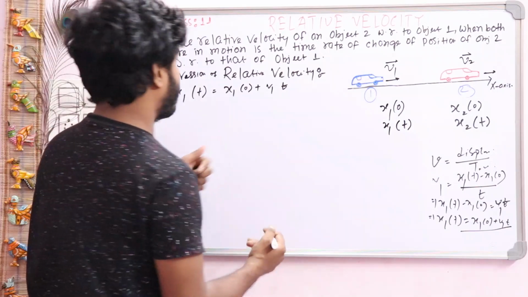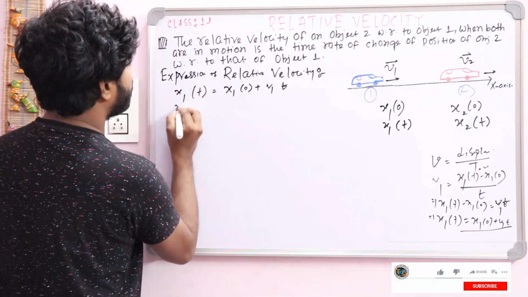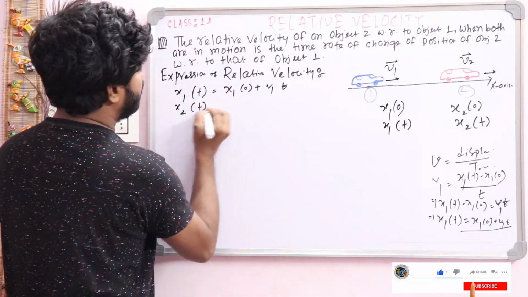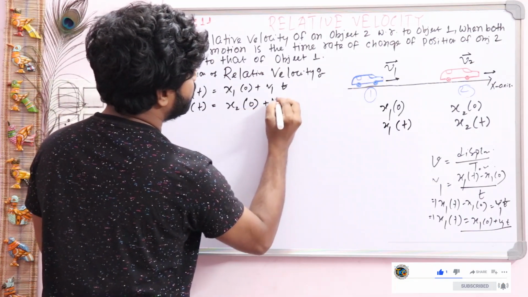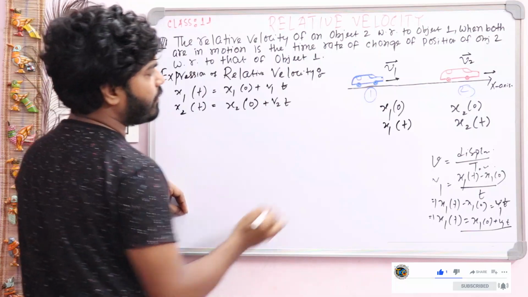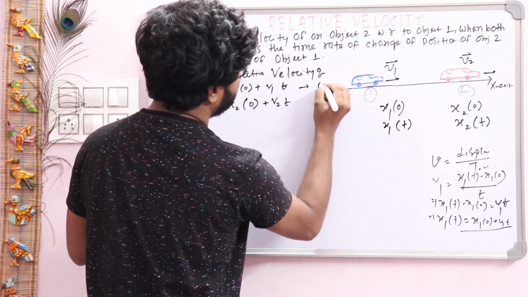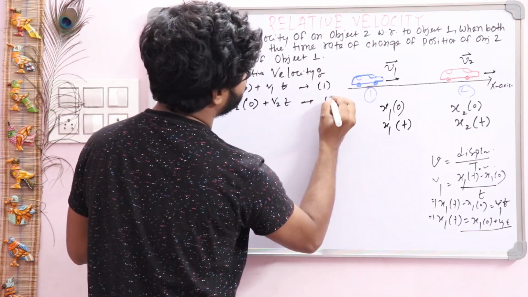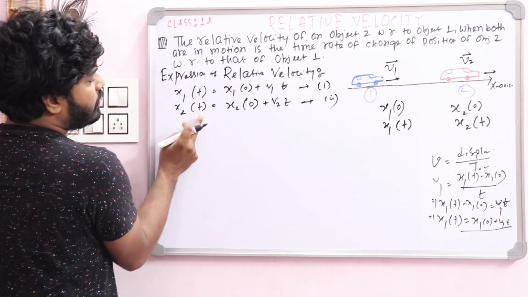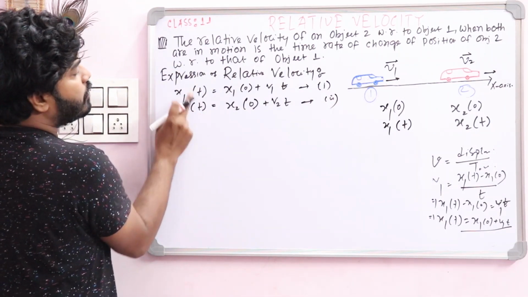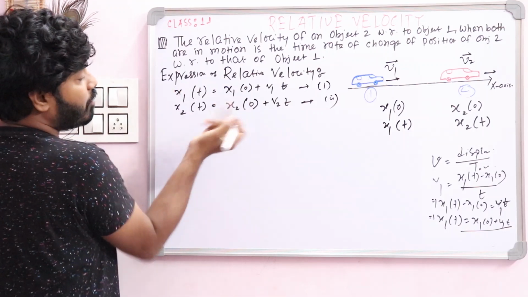Similarly, for the second object, we can write x2t is equal to x20 plus v2t. Name it equation 1, and this is our equation 2. Now subtract equation 1 from equation 2.